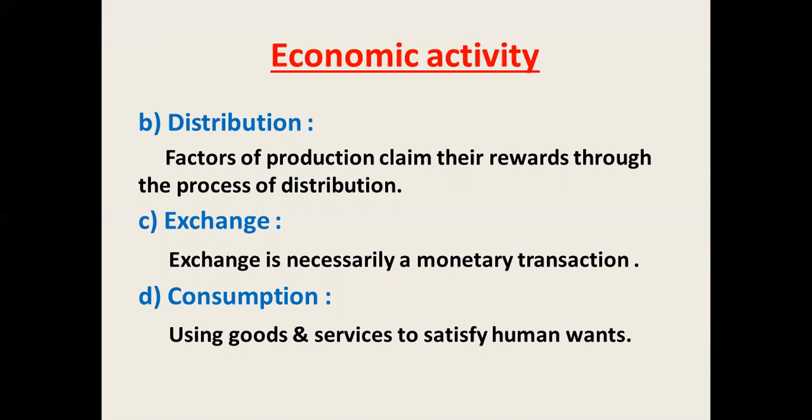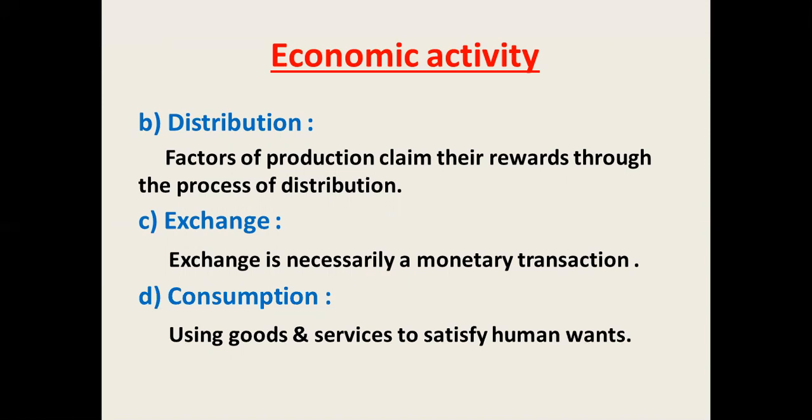The last point is consumption. Who consumes? The consumer. We all are consumers. We consume different goods and services. If we have to fulfill our basic wants, we consume lots of goods. The person spends their income on various goods and services. So that time the consumption is important.